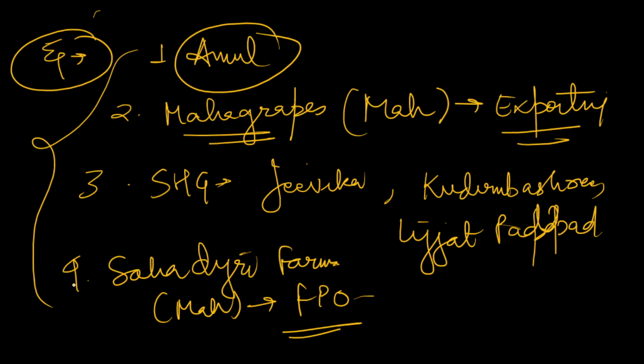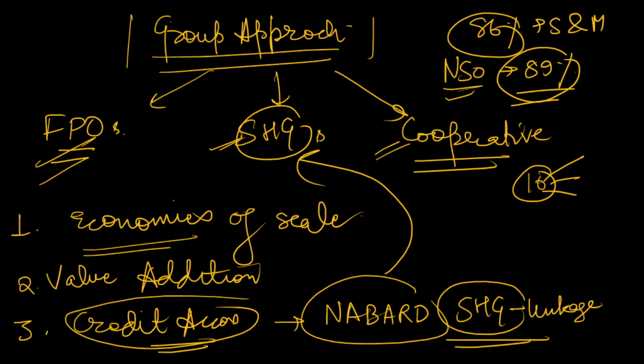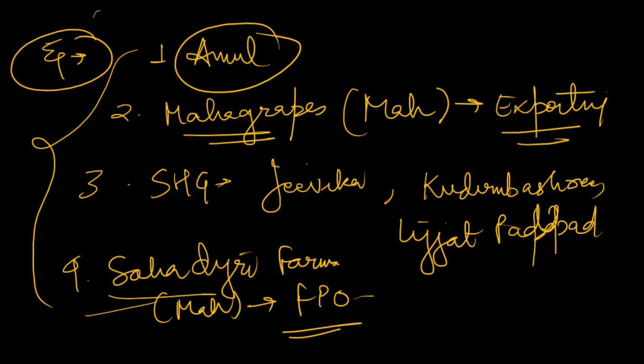You can add very specific examples which you can give in various points. Suppose there is Sahyadri Farms only. You can give examples of Sahyadri Farms in economies of scale. I think around 26,000 farmers have now joined Sahyadri Farms. So see how Sahyadri Farms enhanced economies of scale through the group approach. They are now exporting. They are doing crores of business, around a $1 million business, these 26,000 farmers. So that is how you can mention economies of scale here. So this is how you can approach the answer overall, and I think I have mentioned some 4-5 examples that can be used in points.